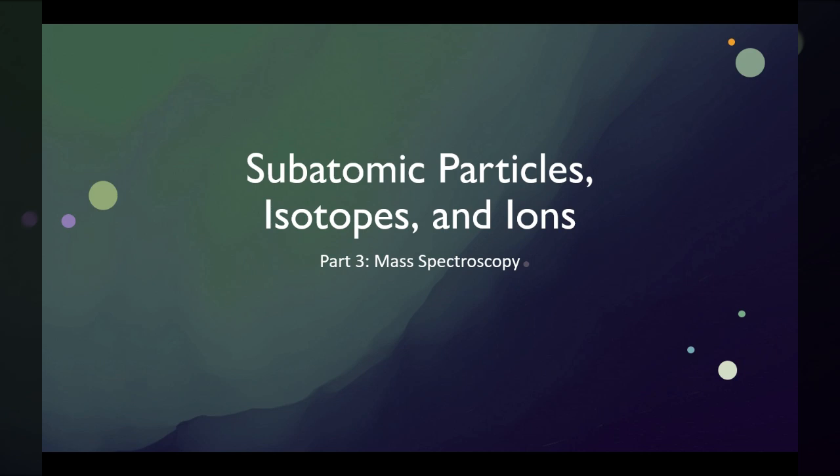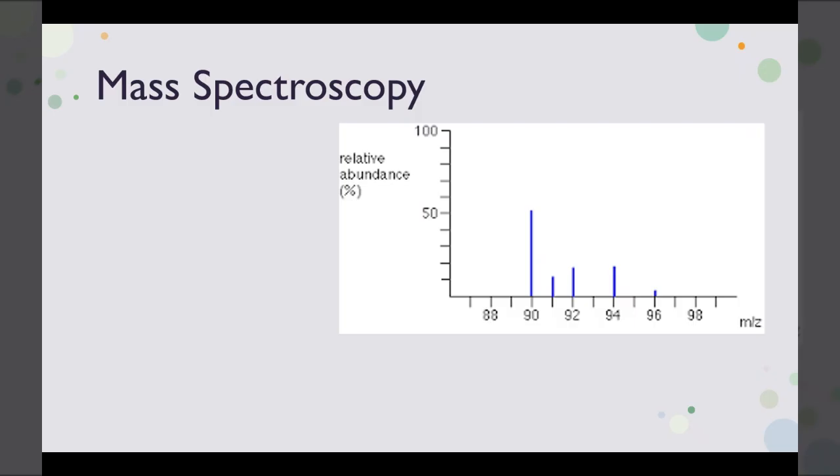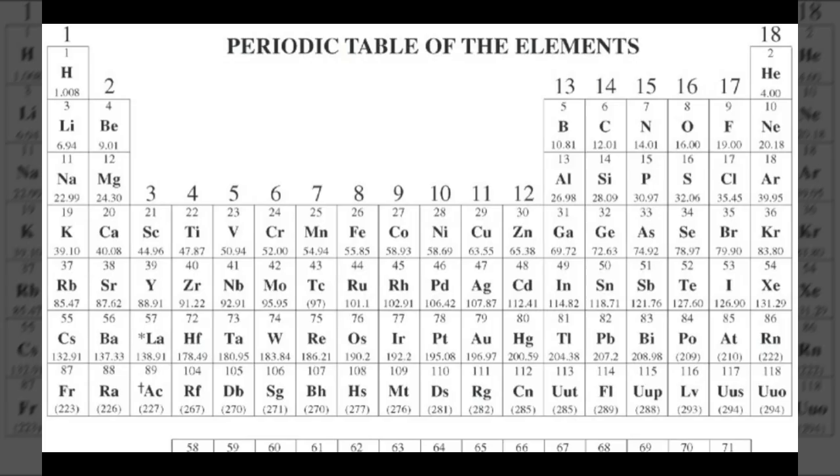In this video, we will be covering mass spectroscopy. Here's the periodic table, just a reminder that the average atomic mass is the bottom number, the non-whole number on the AP periodic table. It's rounded to the hundredths place. That is the average atomic mass.